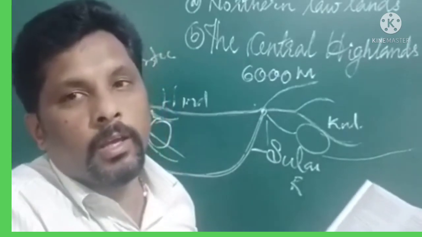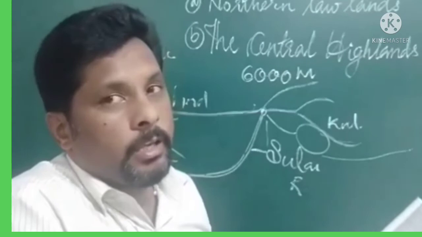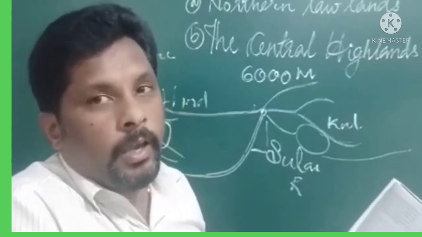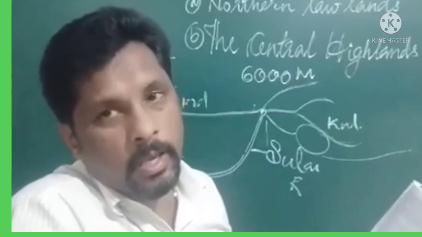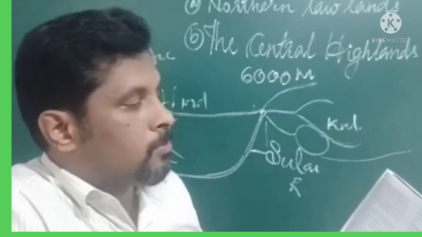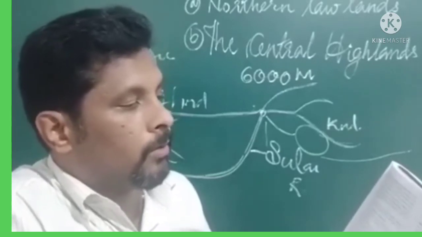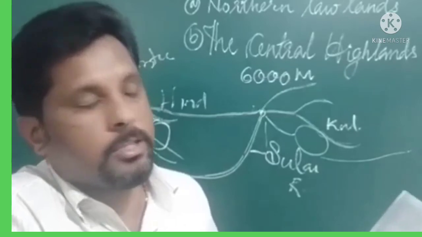It is located in Nepal, in Asia. Mount Everest. And what is the height of Mount Everest? It is about 8,848 meters. Okay, then this mountain range forms the northern wall of southern Asia. It is a boundary, the northern wall of southern Asia.